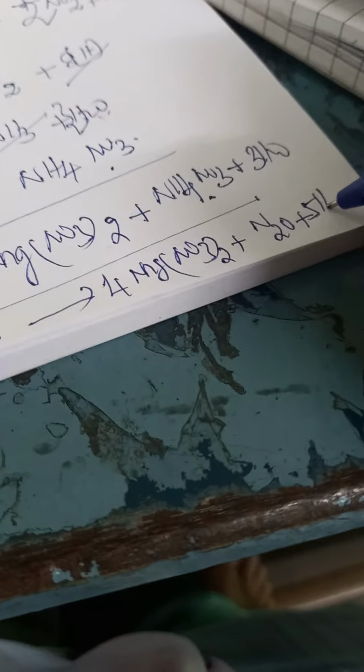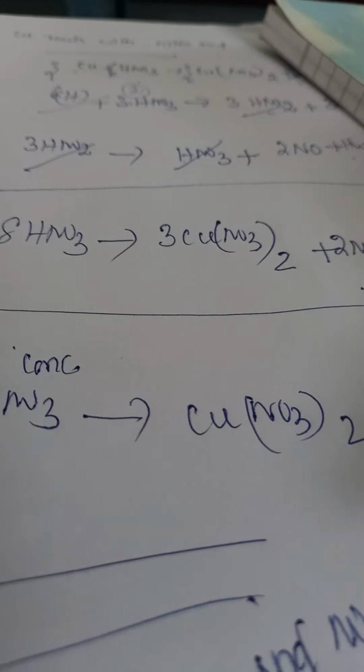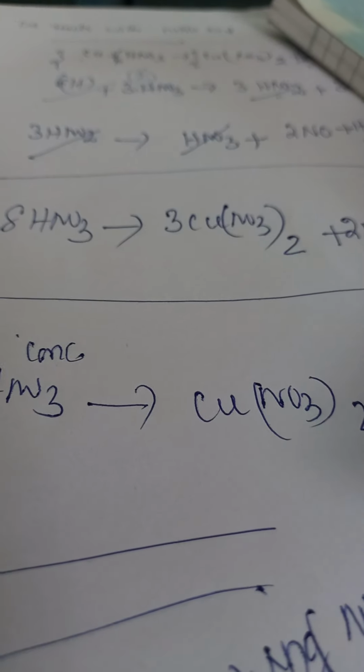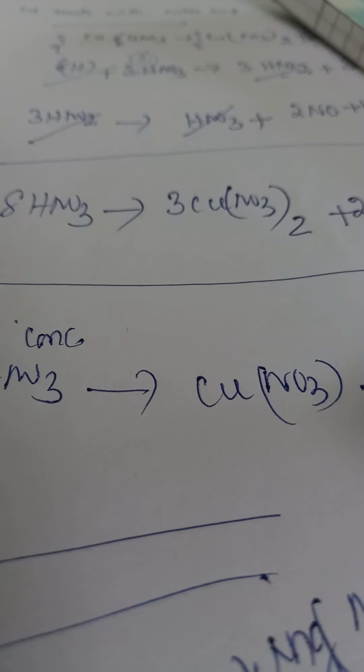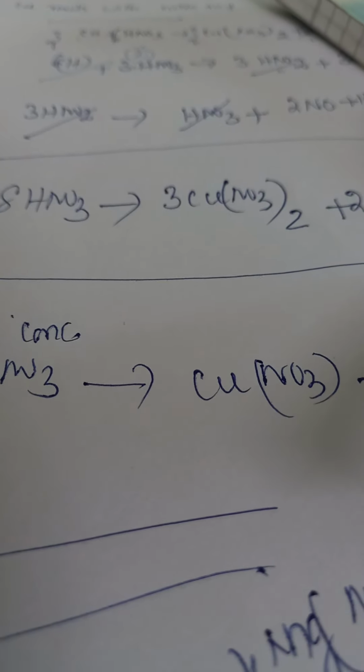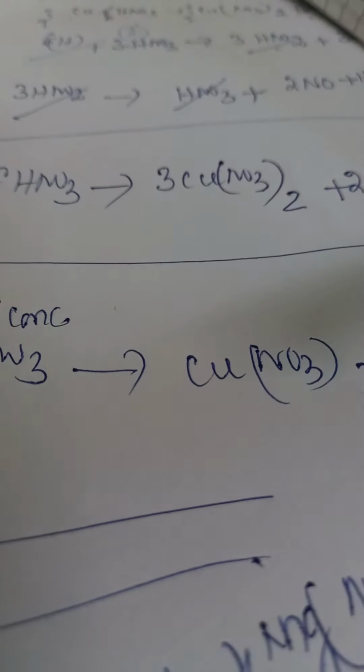We get 4 magnesium nitrate Mg(NO3)2 plus, instead of ammonium nitrate, nitrous oxide N2O plus 5 water molecules. So, for reactions with metals, 3 steps are followed: primary, secondary, tertiary. Primary produces nascent hydrogen, then secondary products are obtained, then the secondary products either decompose or react to give the final products.